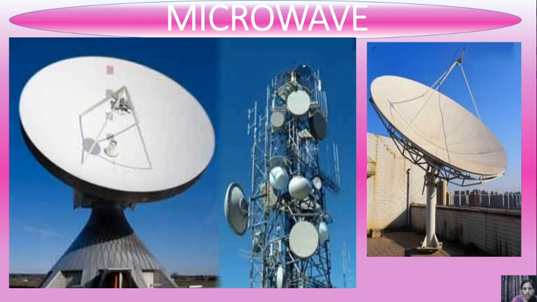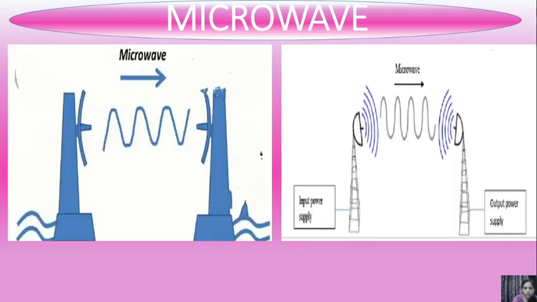There are two images, and both are showing the parabolic antenna. I have included this so that you can understand the concept of the parabolic antenna. Both images show the same concept.